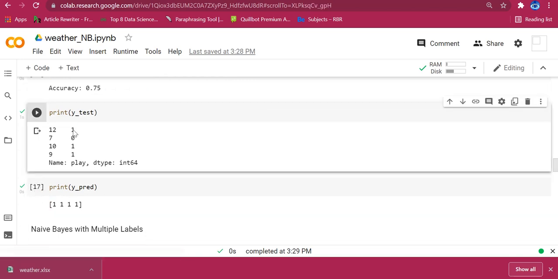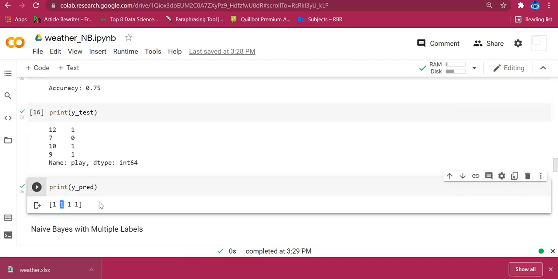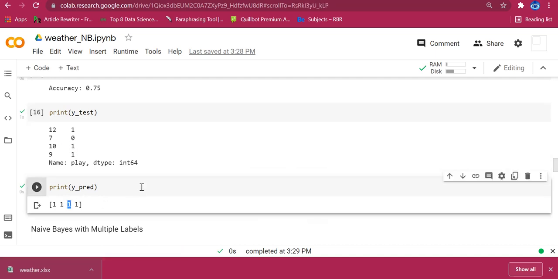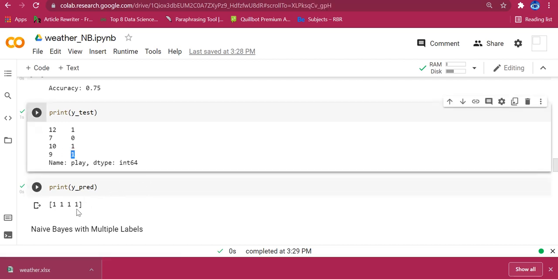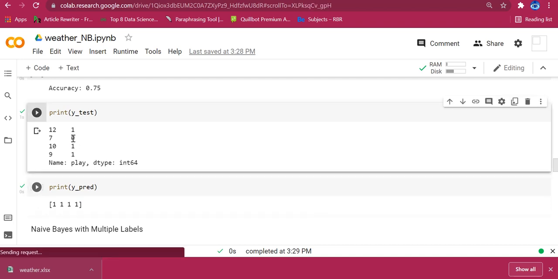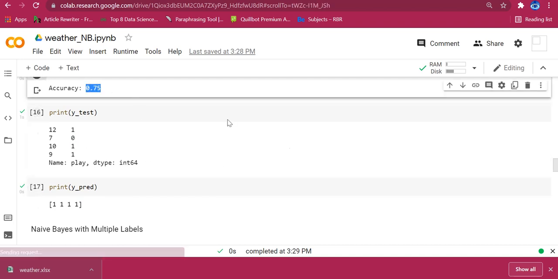For the 7th record the actual value is 0 but the predicted value is 1. It wrongly predicted. For the 10th record the actual value is 1, the predicted value is also 1. See, it is predicted correctly. For the 9th record the actual value is 1, the predicted value is also 1. It has predicted correctly. So out of 4 records, for 3 records my model predicted correctly, whereas for 1 record my model didn't predict correctly. That's why we have obtained 0.75 accuracy.